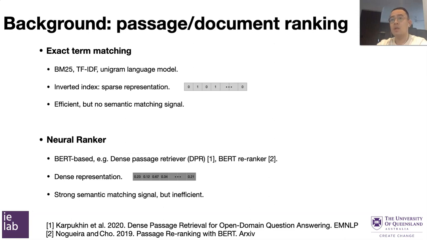As a result, these BERT-based neural rankers can provide strong semantic matching signals between queries and documents, thus showing better effectiveness than exact term matching methods. However, one main problem of BERT-based rankers is that they are very inefficient. This is because the BERT model is a deep neural network with millions of parameters, thus it is very expensive to run inference.